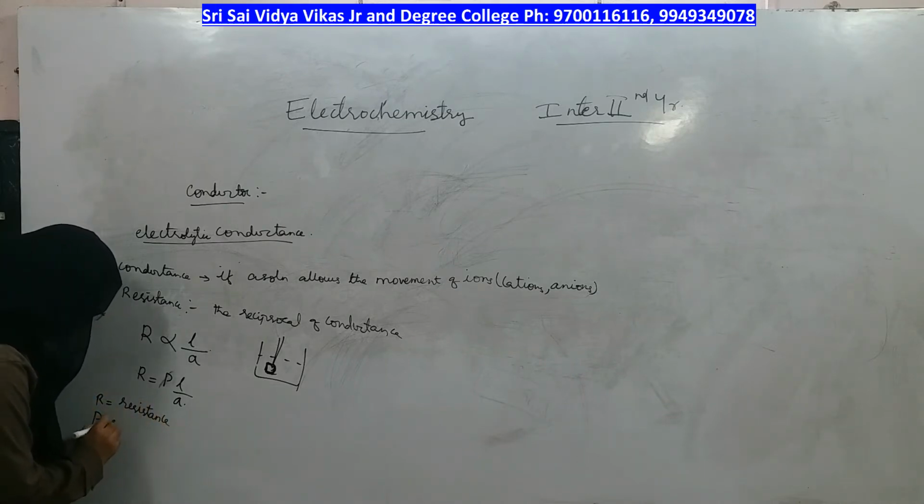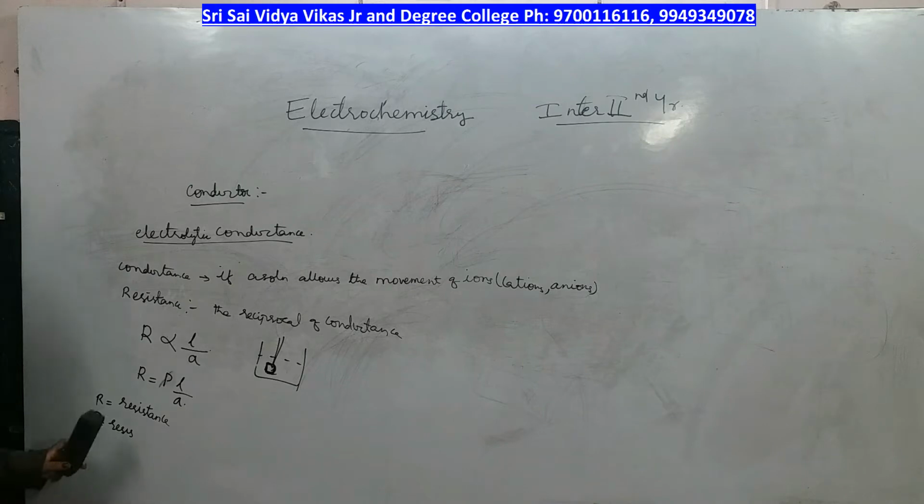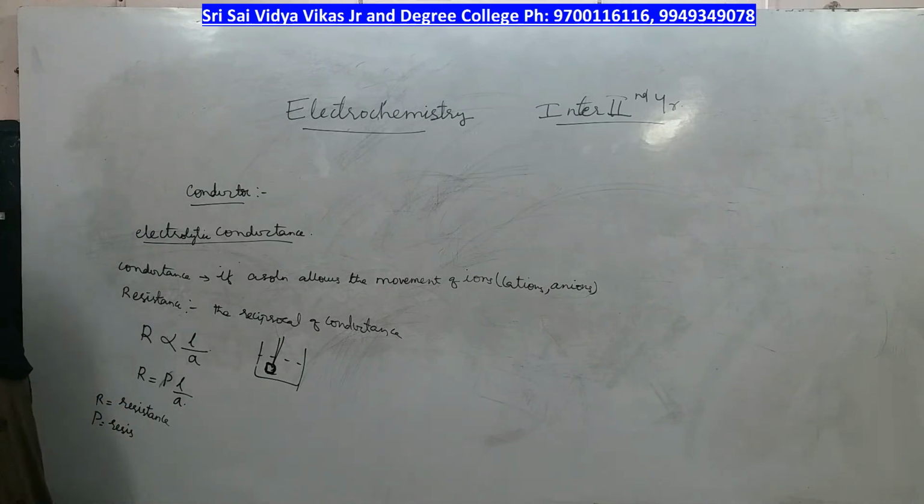rho is equal to resistivity. Actually, before IUPAC declared the name of this rho, it was called specific resistance, but nowadays the textbook word for rho is resistivity only. You should no longer use specific resistance, right? Same for conductivity, not specific conductance.